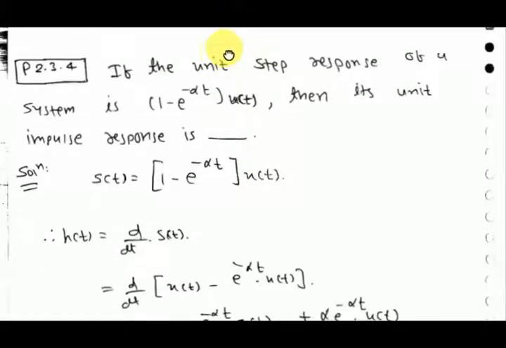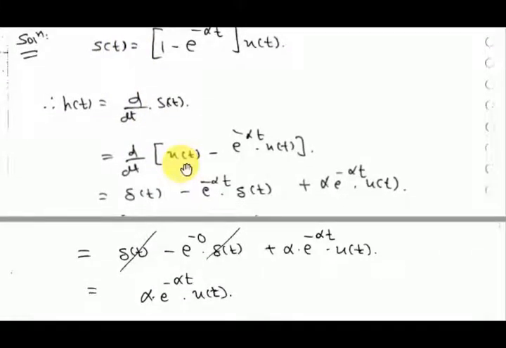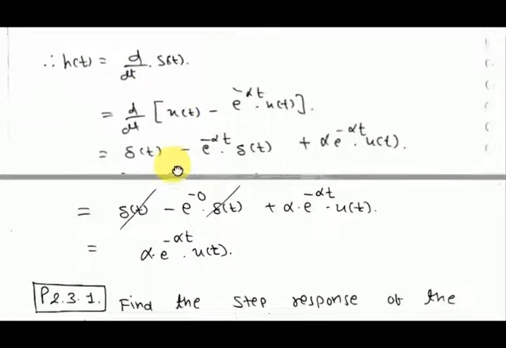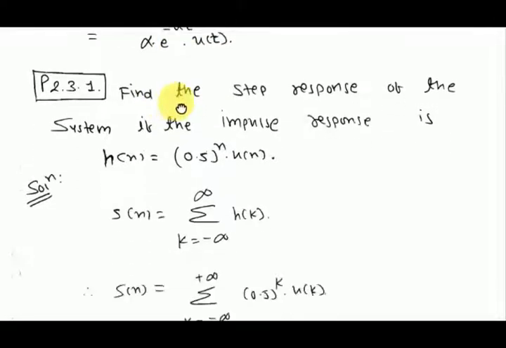Next problem is: if the unit step response of a system is this, the step response is given, then find its unit impulse response. Step response is given, you have to find the impulse response. You just have to differentiate that step response, and you will find it. It is very easy.